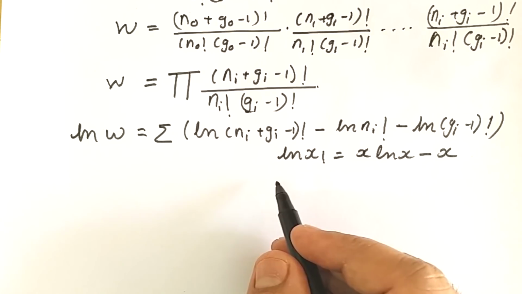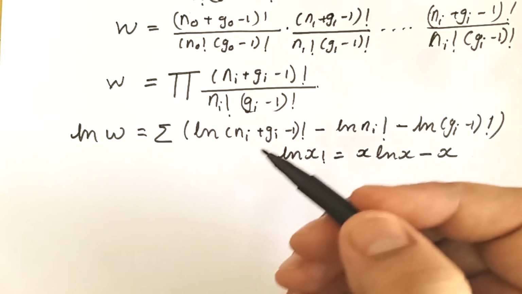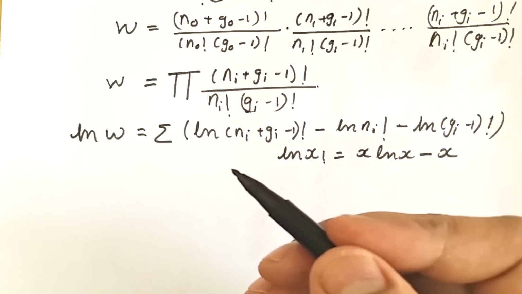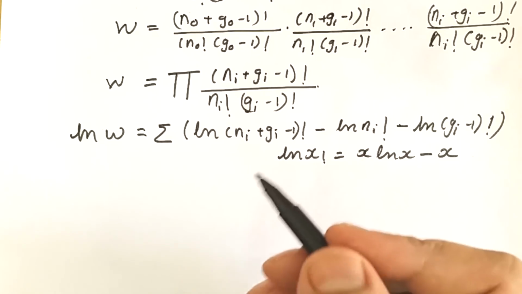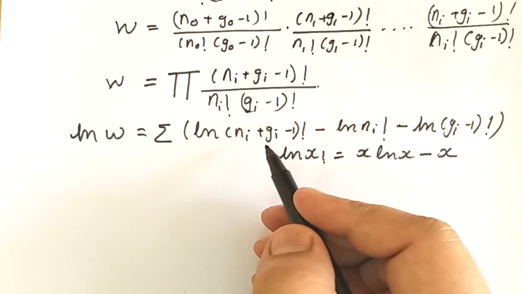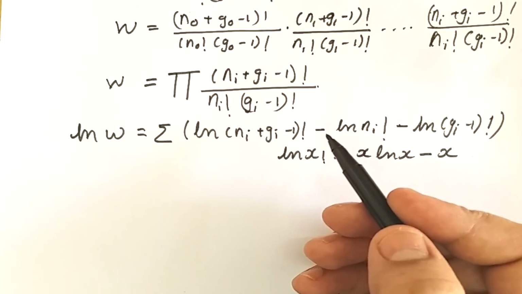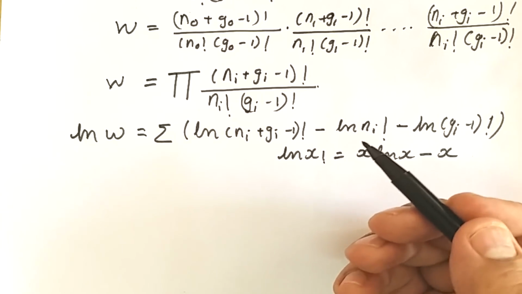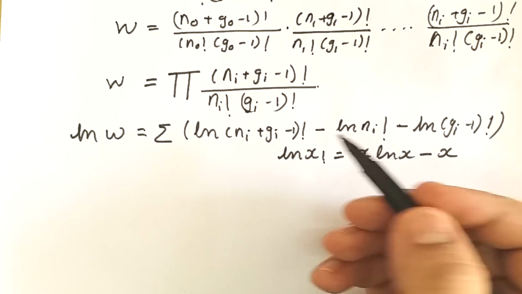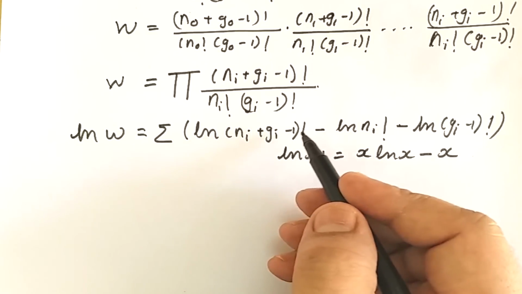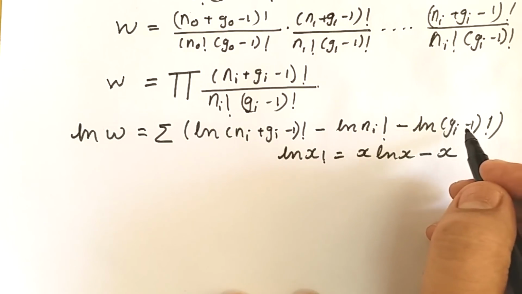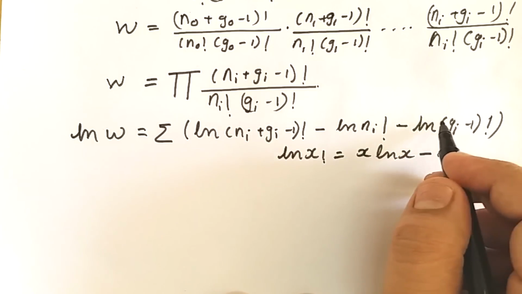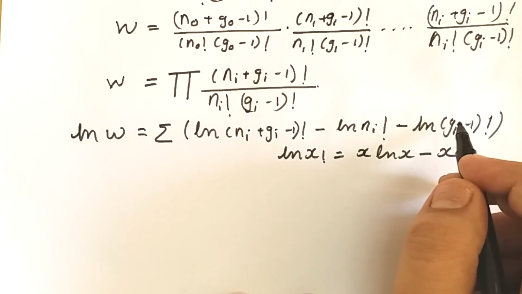In a single mole of any compound there is a large number of particles, say 6.023 times 10 raised to 23 molecules. So 1 is very small, and hence we can omit it. Likewise, compared to Gi, 1 is very small, so from here also the unity can be neglected.